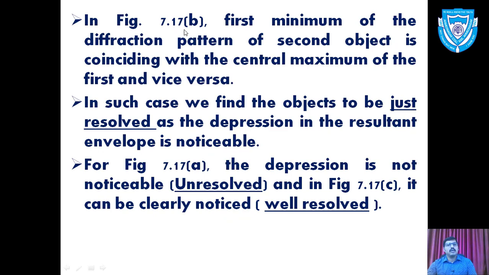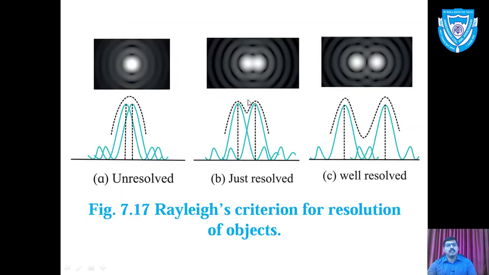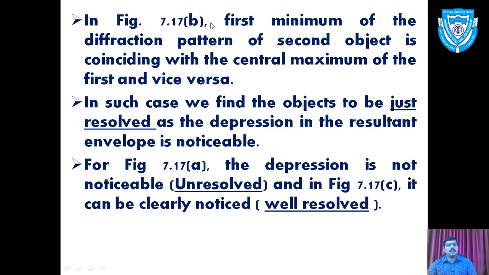In figure B, we have explained the same concept again. The first minimum of the diffraction pattern of the second object coincides with the central maxima of the first.